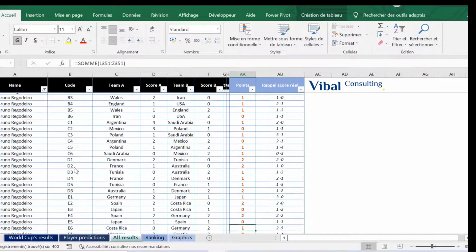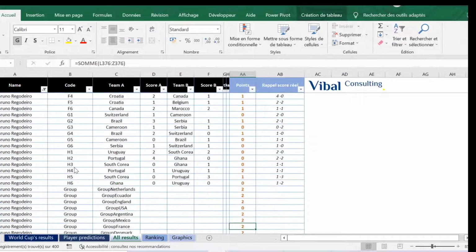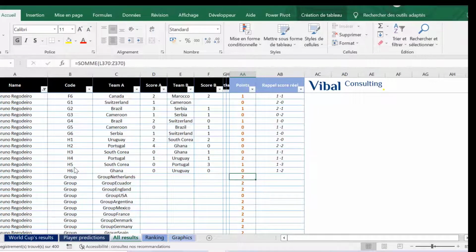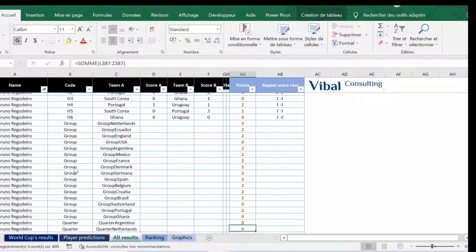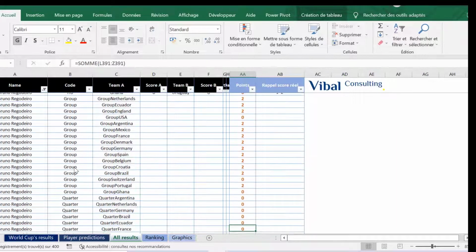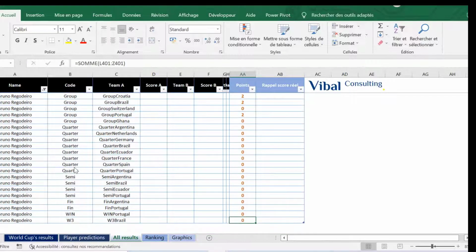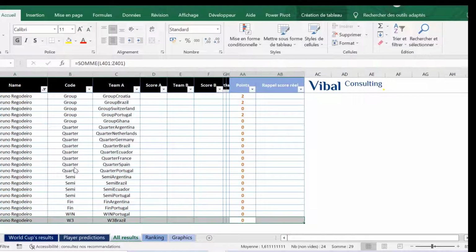So when you go down, you see the group stages. We go down here. So you have all the group stages, and where you see 2 points, it means that the right qualifiers are guessed. Then we didn't complete the quarterfinal, etc. So if we go down, as you can see, there's nothing because we didn't fill it. It says 0. So we'll go back to the first tab now,